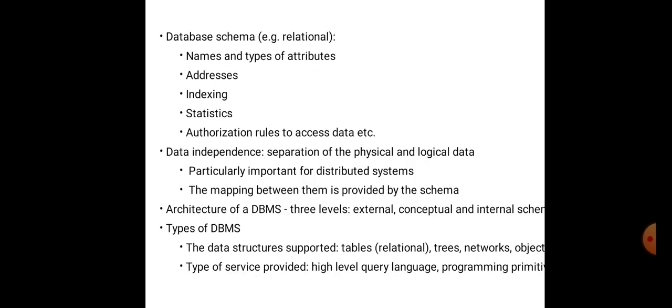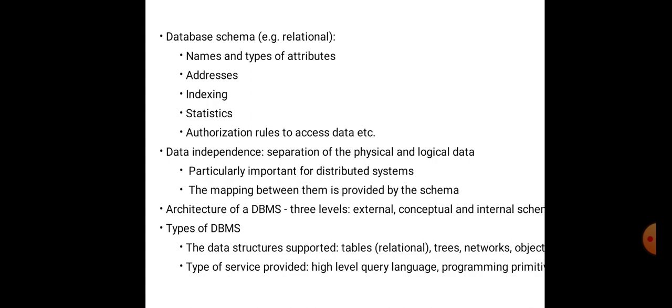Database schema. Example: relation names and types of attributes, addresses, indexing, statistics, authorizing rules to access data, etc. Data independence means separation of physical and logical data, particularly important for distributed systems. The mapping between them is provided by the schema. The architecture of the DBMS contains three levels: external, conceptual, and internal schemas.